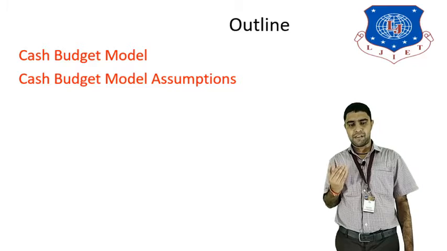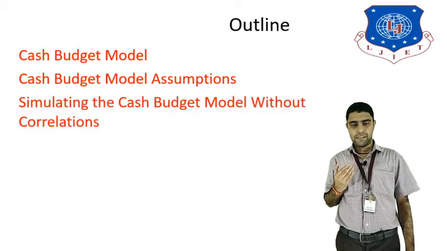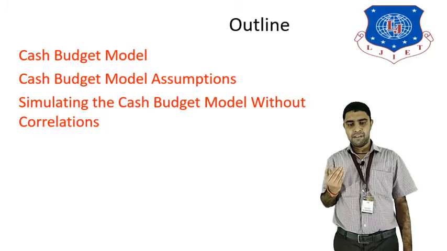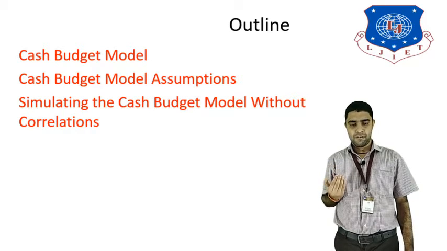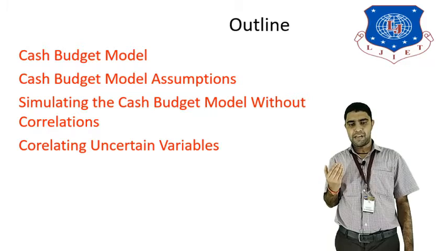What are the assumptions taken for the cash budget model? Then simulating the cash budget model without correlations, and how we can simulate the results without correlation and with correlation. Then correlating uncertain variables in the cash budget model.